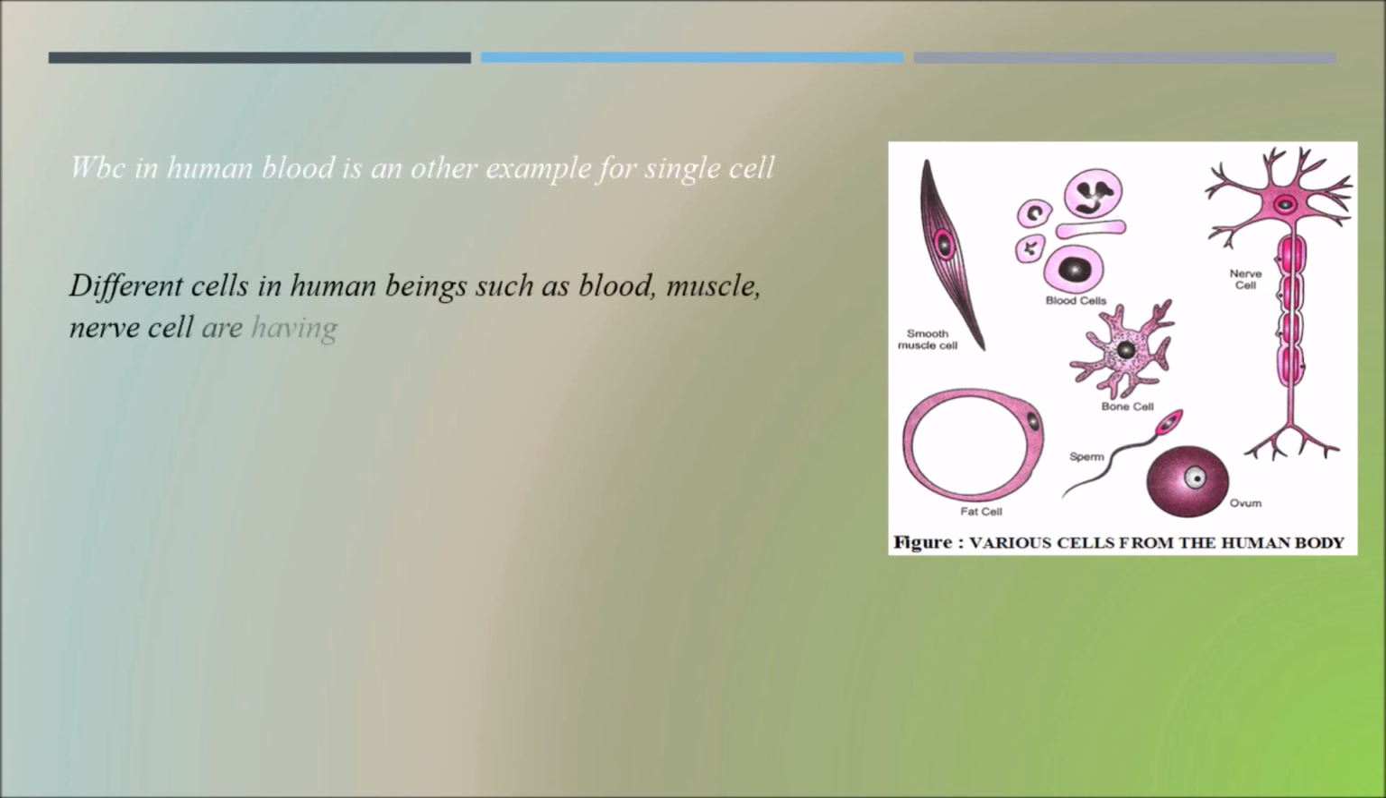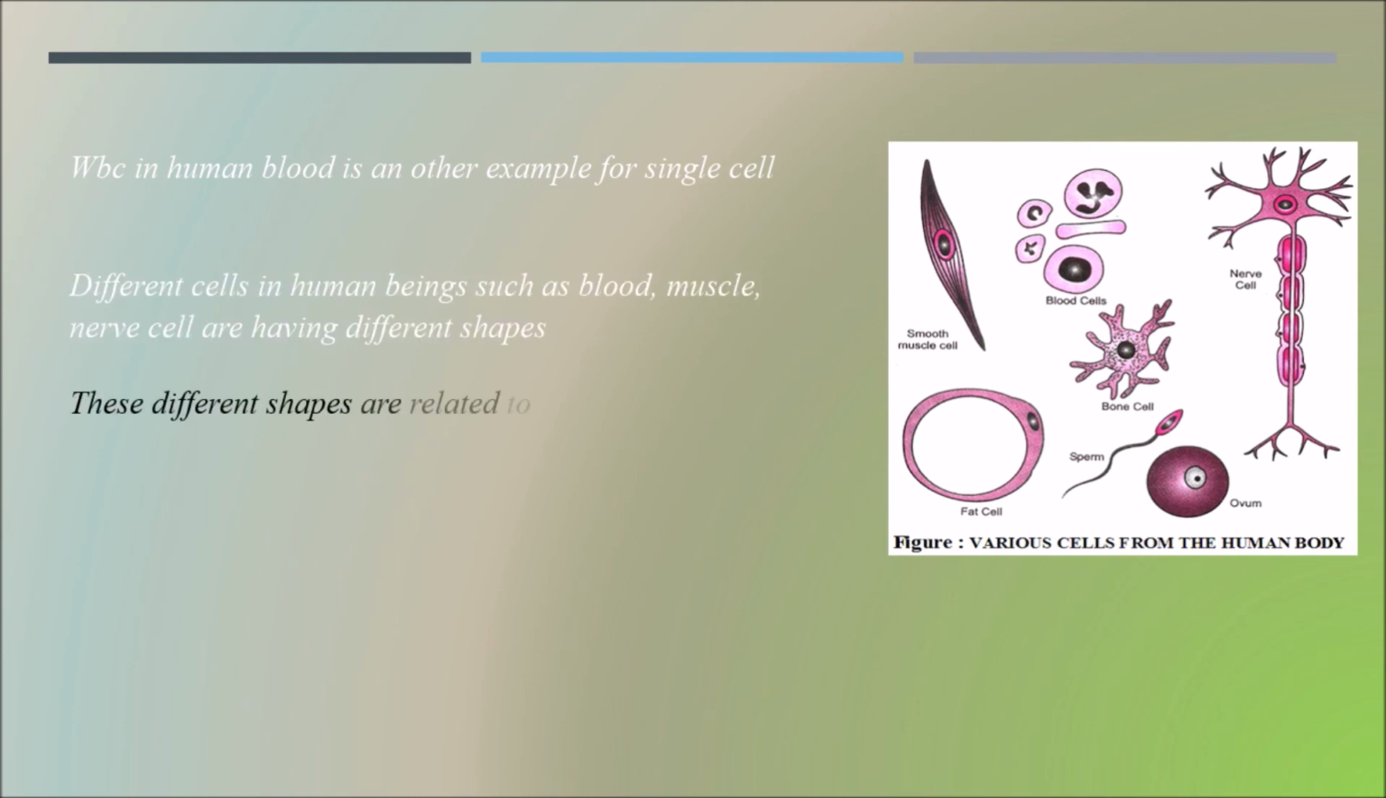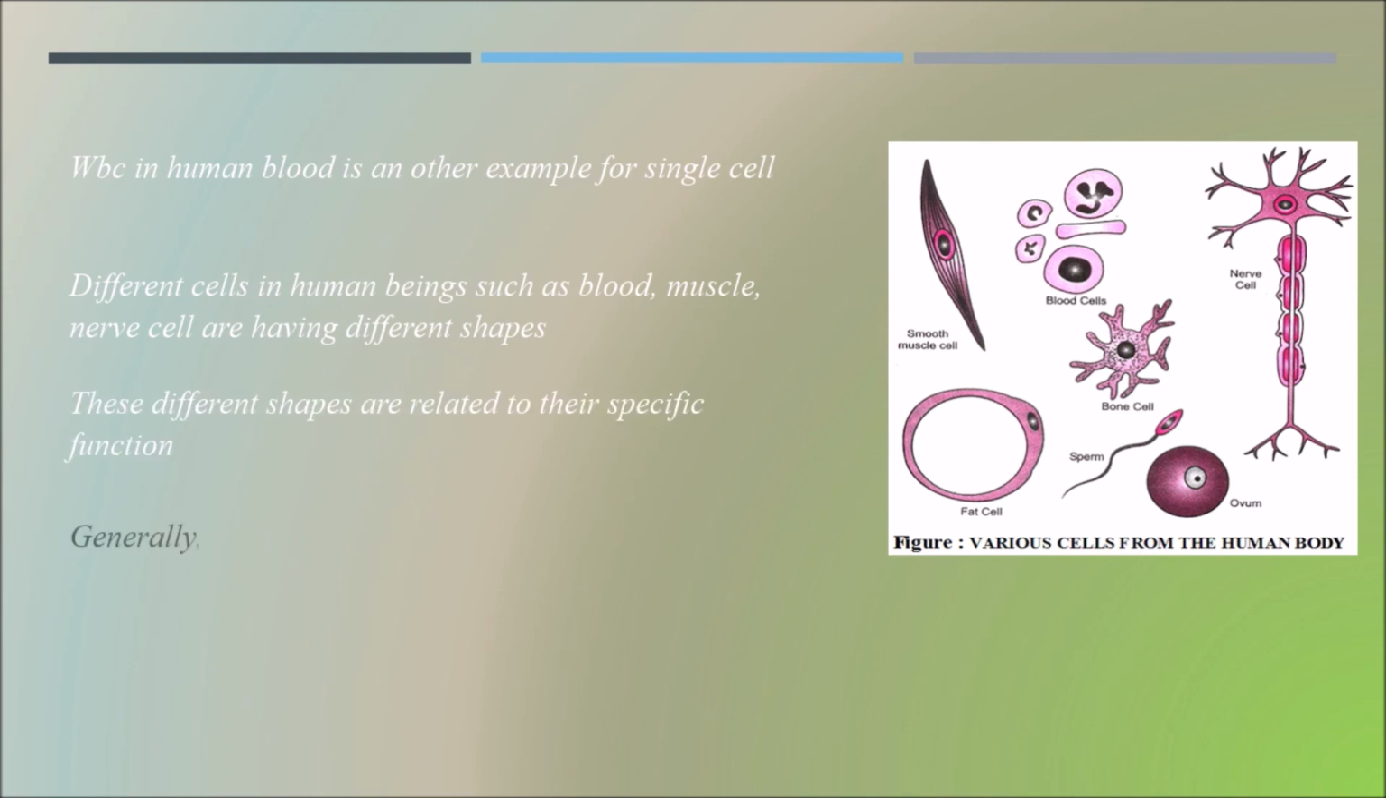Different cells in human beings, such as blood, muscle and nerve cells, have different shapes. When we come to human cells like blood, muscle and nerve cells, these also have different shapes and different sizes. These different shapes are related to their specific function. So what makes them different and gives them different shapes? These shapes help in relating them to their specific function.